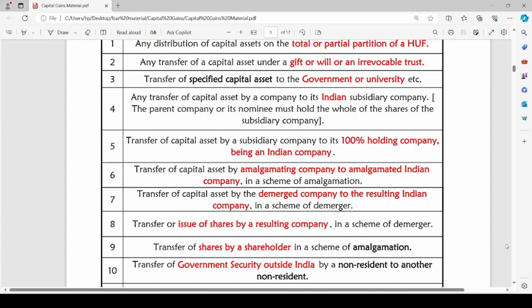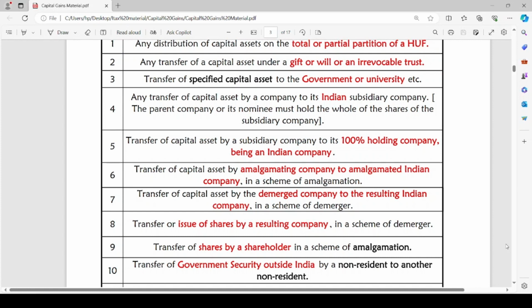I hope you know that amalgamation means when two companies come together and form a single entity, either it is merging or purchase of one company by another company. So, when the capital asset is transferred from amalgamating company, the previous existing companies, to amalgamated Indian company, the previous existing companies are transferring their capital assets to the new company which is formed as part of amalgamation. In such a case, it is not regarded as a transfer.